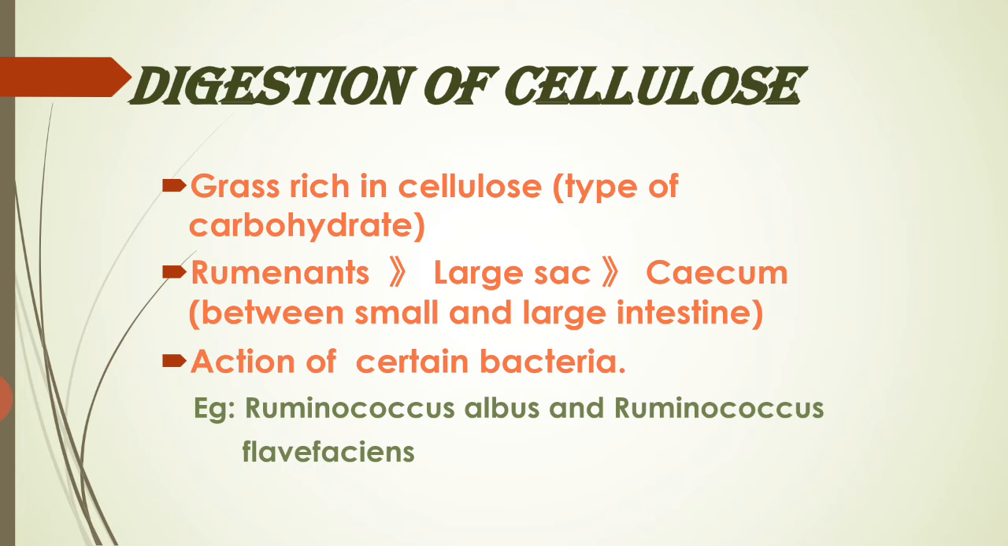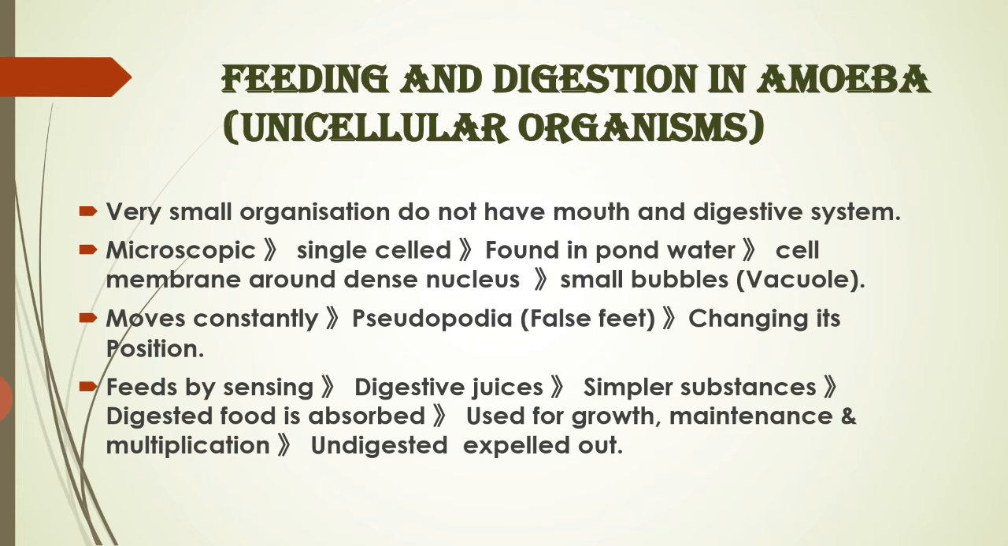So far we have learned about animals having a digestive system, that is, multicellular organisms. Now let's move on to unicellular organisms. As we know, unicellulars are made up of a single cell, so they don't have a mouth or a digestive system. They are so small, meaning they are microscopic. They can't be seen by the naked eye; they have to be seen with the help of a microscope.